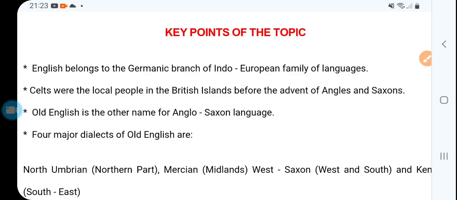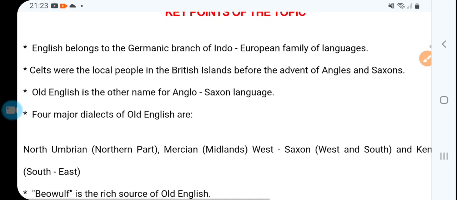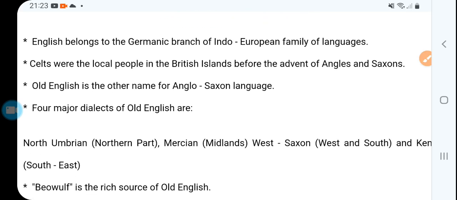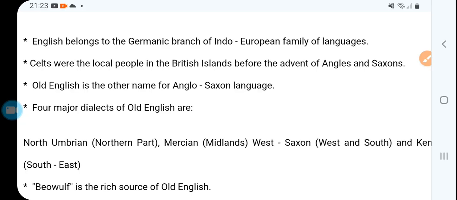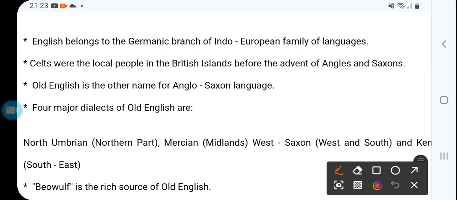Now, what are the key points of the topic? That English belongs to the Germanic branch of the Indo-European family of languages.